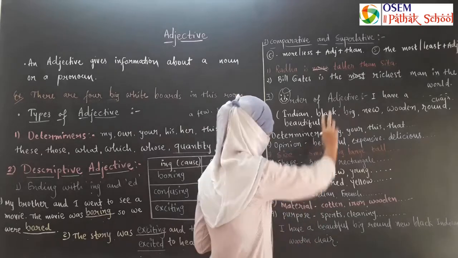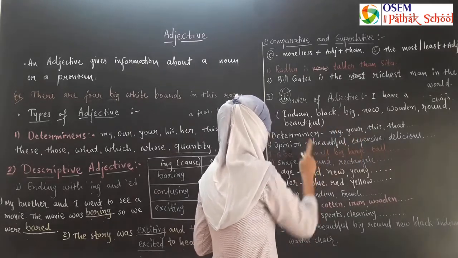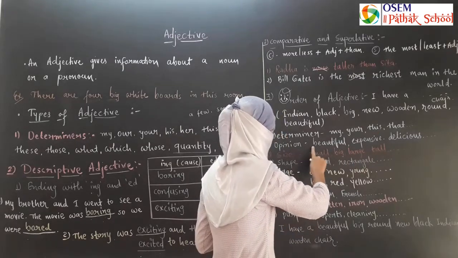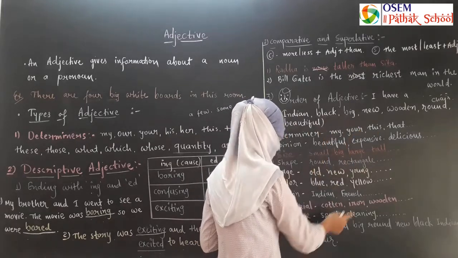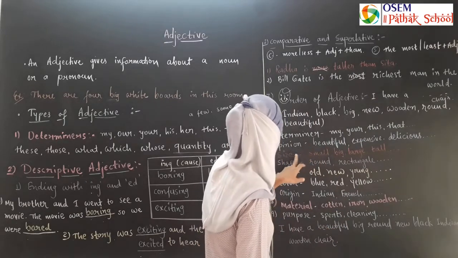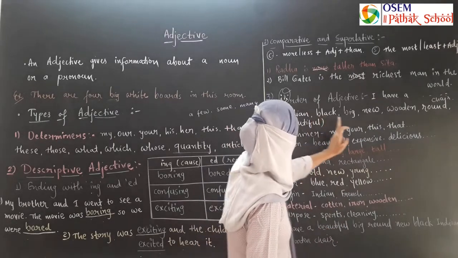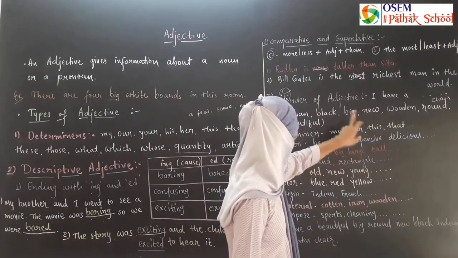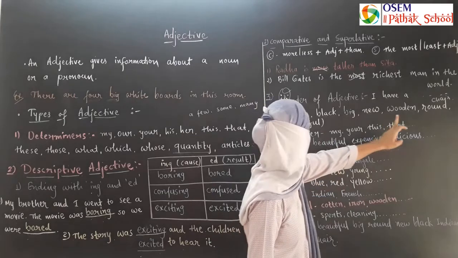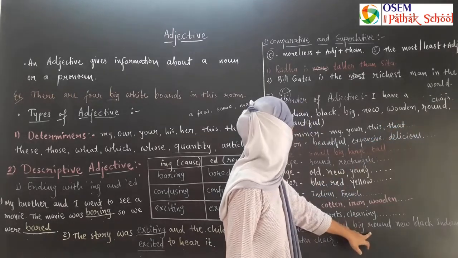Now you can write. I have, first of all, determiners. We have one determiner. Then opinion, yes, we have beautiful. Then size, do we have size? Yes, big. Then shape, do we have shape? Yes, round.